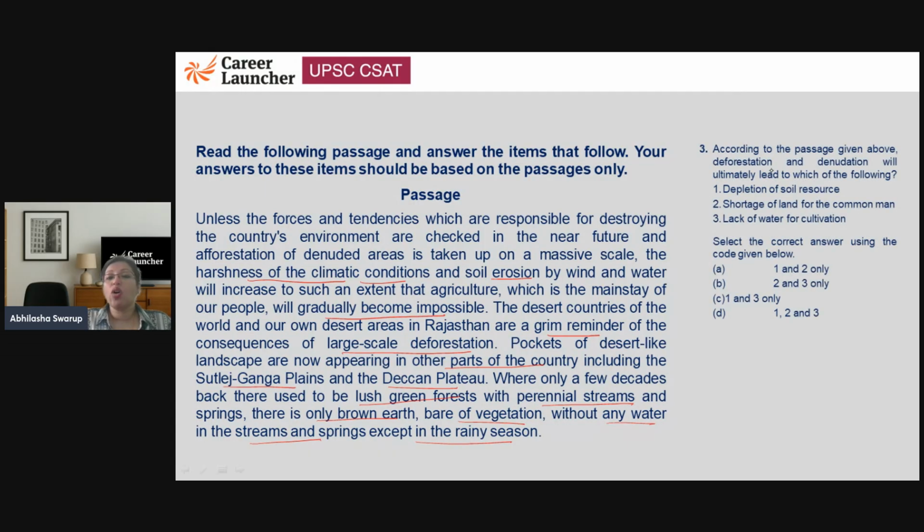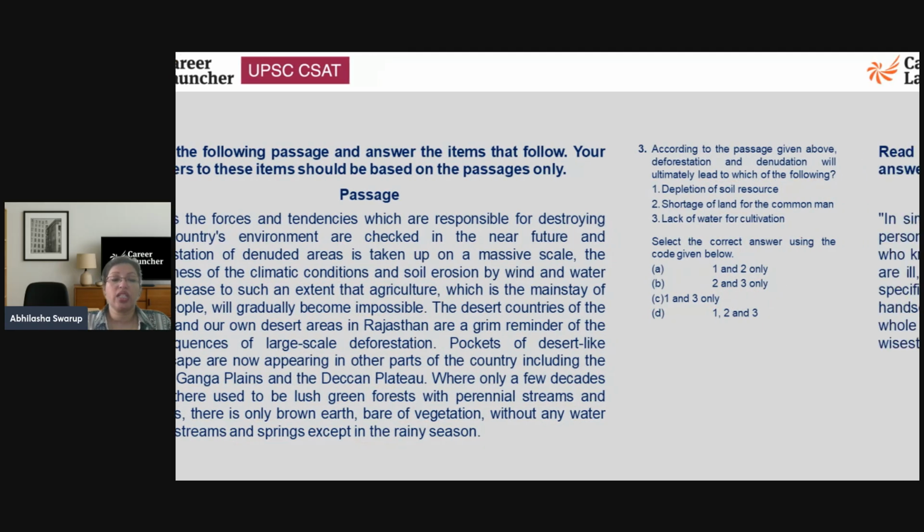So, according to the passage given above, deforestation and denudation will ultimately lead to which of the following? Depletion of soil resource, yes. Shortage of land, no. Lack of water, yes. So, therefore, the answer will be 1 and 3 only. Option number C. Okay, I hope you got that. This was very straight from the passage, therefore, it was not very difficult, right? Okay, let's look at the next question.